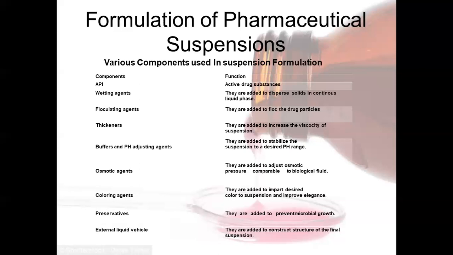Methyl cellulose is generally used in the concentration of 0.5 to 2% as a thickening agent, both in external and internal preparations. Sodium carboxymethyl cellulose is used in the concentration of 0.25 to 1% for suspending powders in preparations meant for oral, external, and parenteral use.